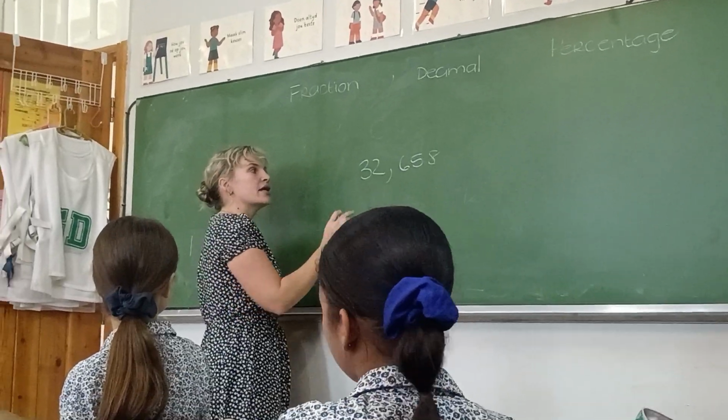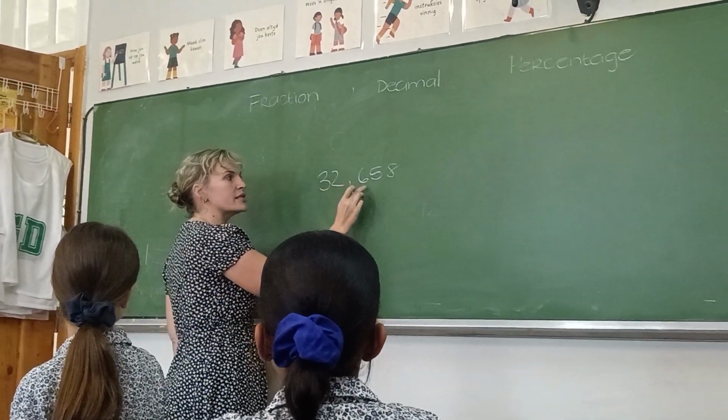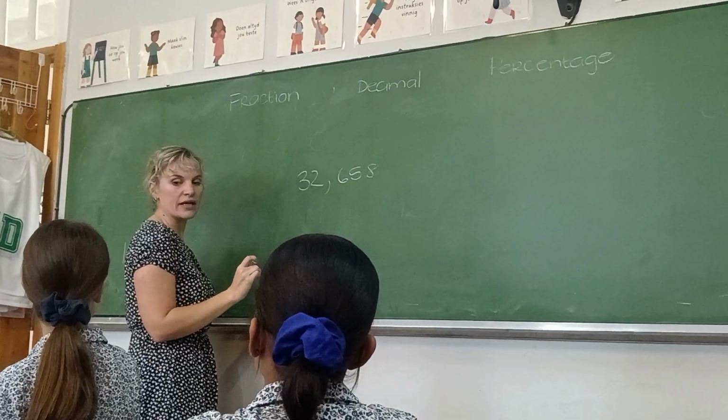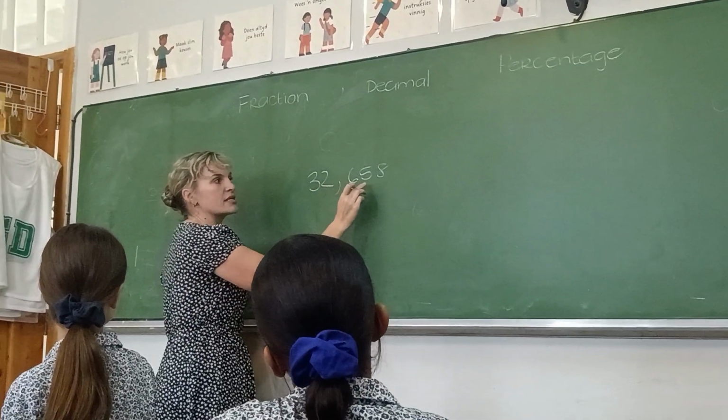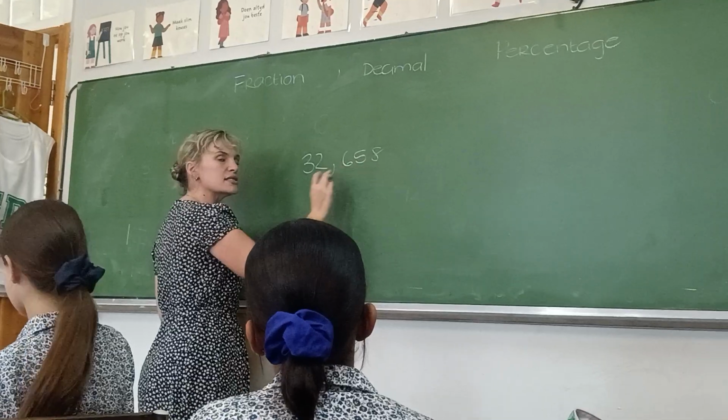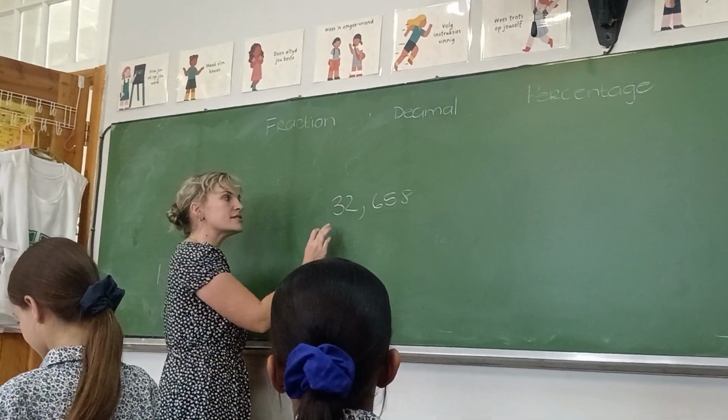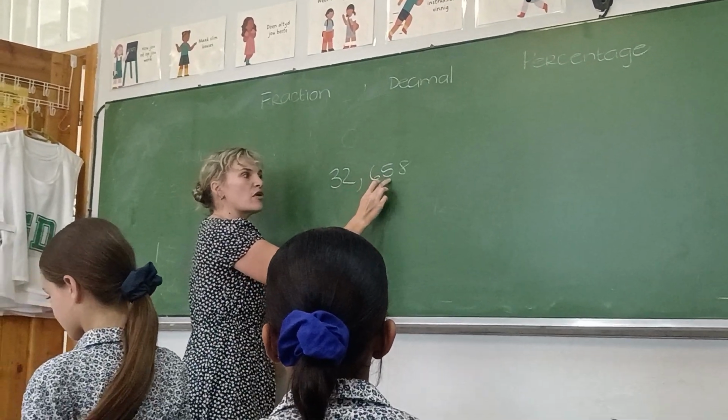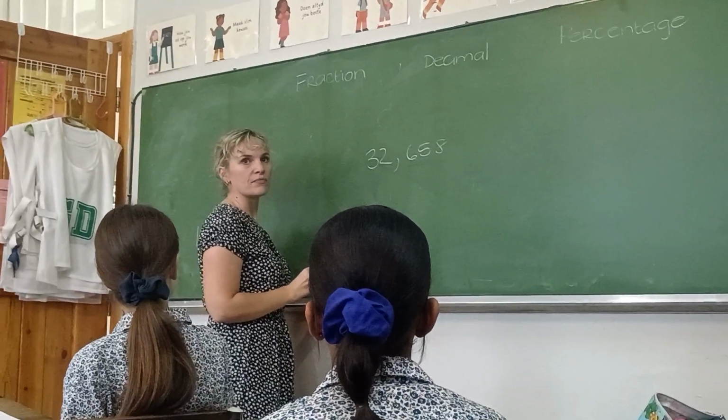You don't say 32,658. We don't say 32,658 because this isn't 658. It's 32,658. Are you with me?